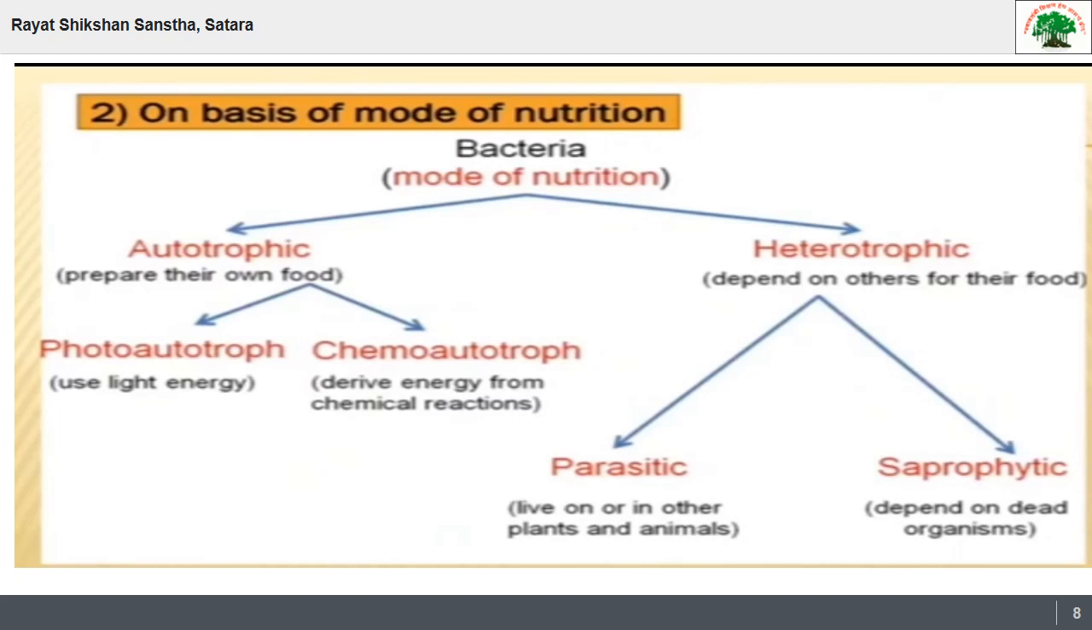So these heterotrophs are broadly classified into parasitic and saprophytic. Parasitic means they depend on other organisms; they live inside the body of plants and animals, or on the surface of plants and animals, getting nutrition from them. So they are known as parasitic. And saprophytic means they depend on dead organisms for their nutrition. So this is again the next broad classification of bacteria, which depends on mode of nutrition.